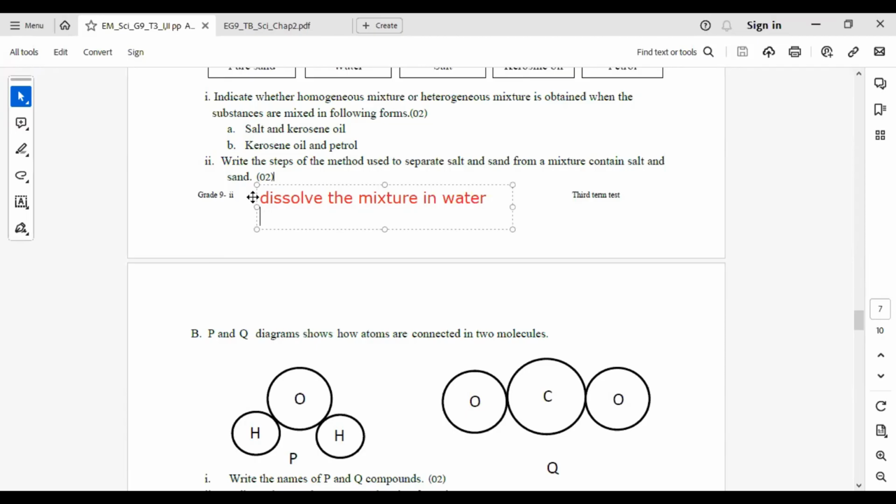Filter it and dry the residue. Next one. Evaporate the remaining solution to obtain salt.